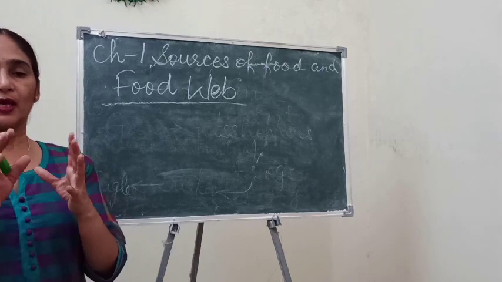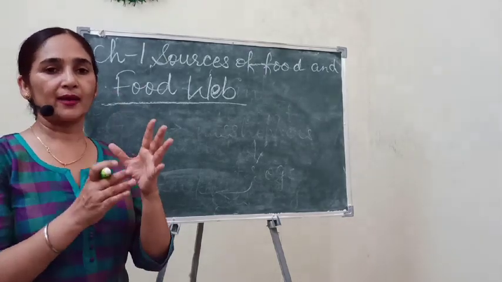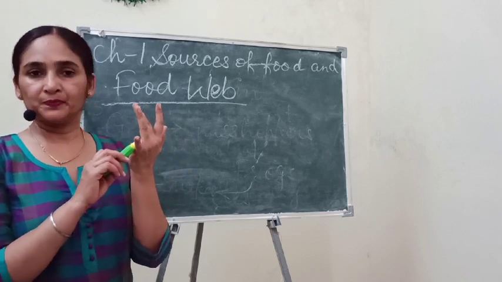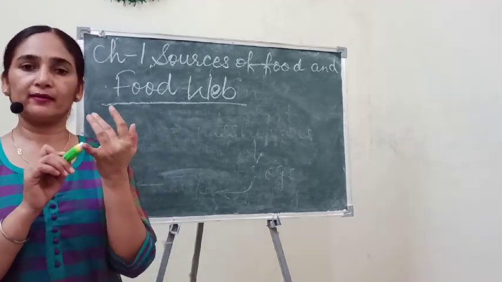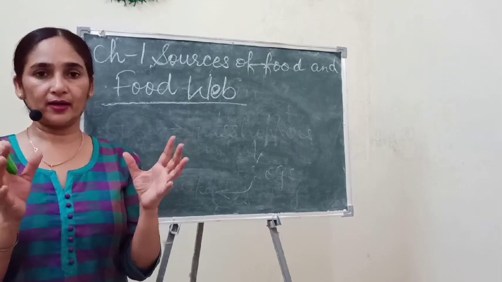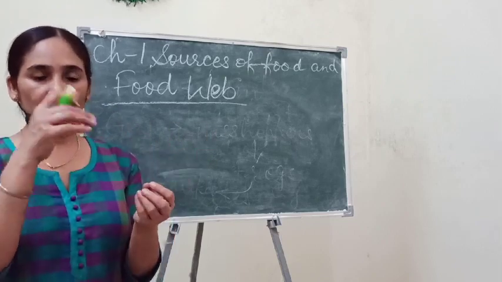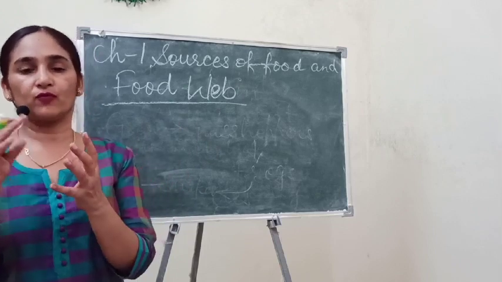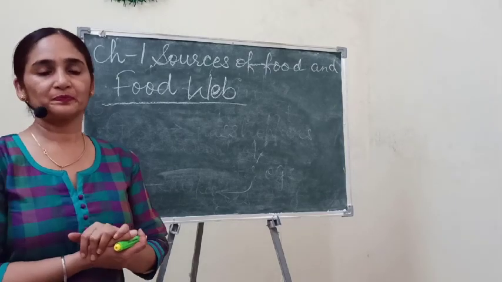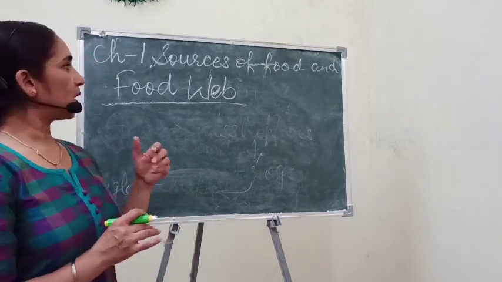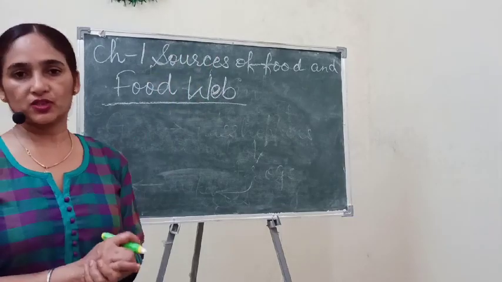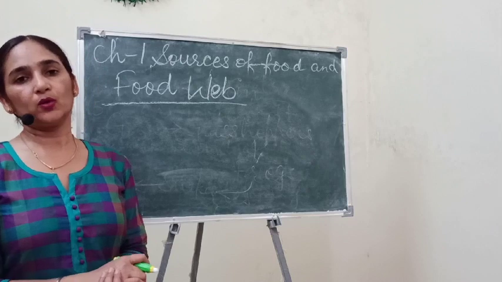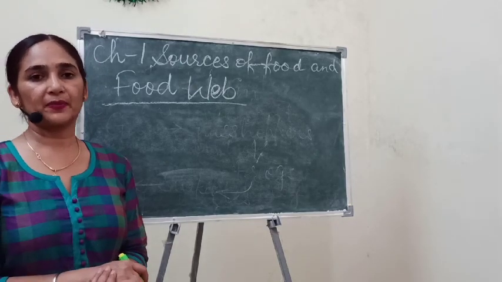If every student prepares a table about his breakfast, lunch and dinner, then we can easily identify, by interchanging your copies, that different houses use different kinds of food. So children, this is about your first chapter. In the next video I'll explain, or we will revise, chapter number 2.